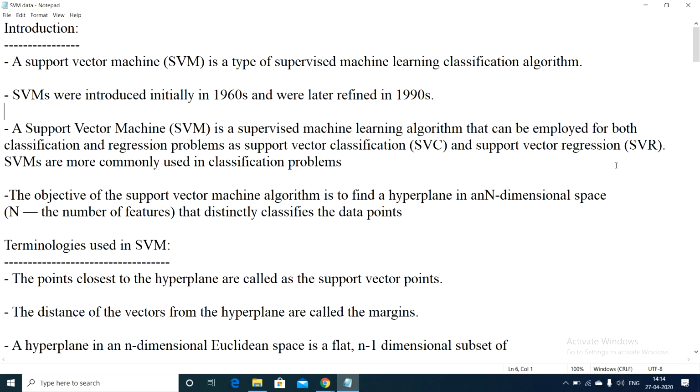Let us see now. The main objective of the support vector machine algorithm is to find a hyperplane in n-dimensional space, where n represents the number of features, that distinctly classifies the data points. So let us take one example, where there are two categories, guys. We had the breast cancer data set, right? Let us take that as an example. There are two classes: one is benign, and the second one is malignant. So there are two categories in the data set as output.